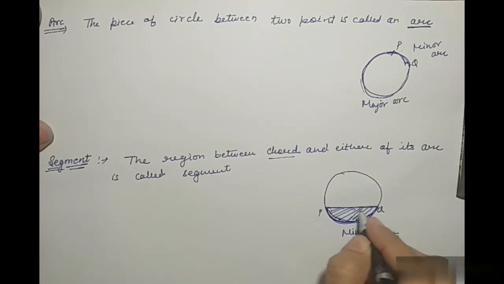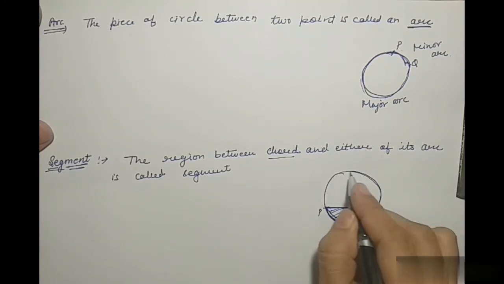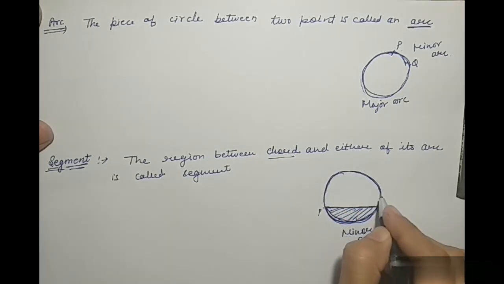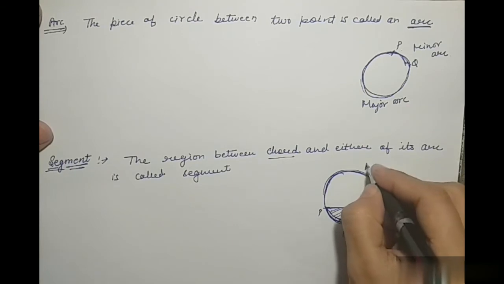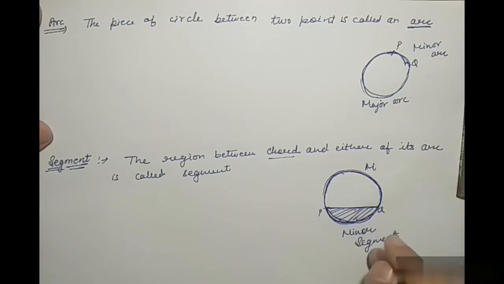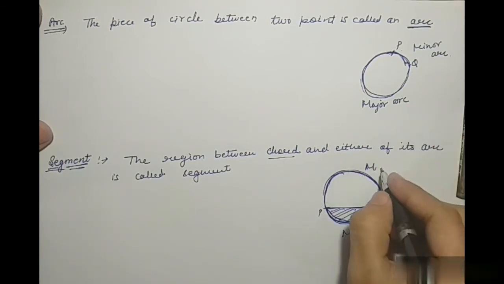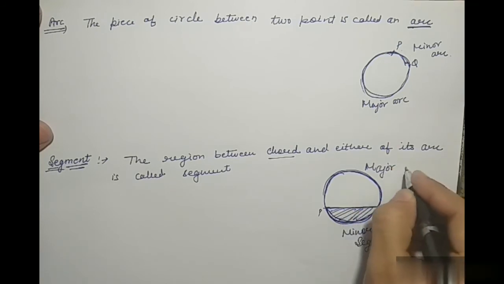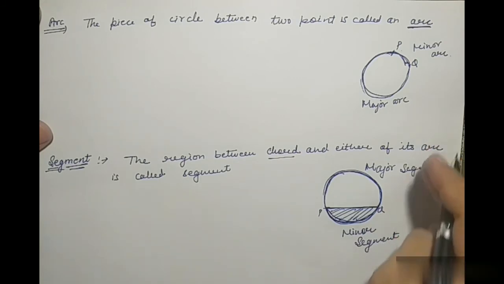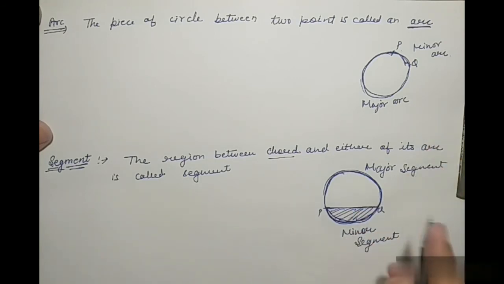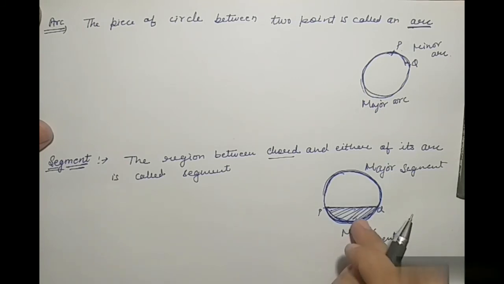Now that area is larger, so that arc and chord area is called major segment. So segment is the area between the chord and arc.